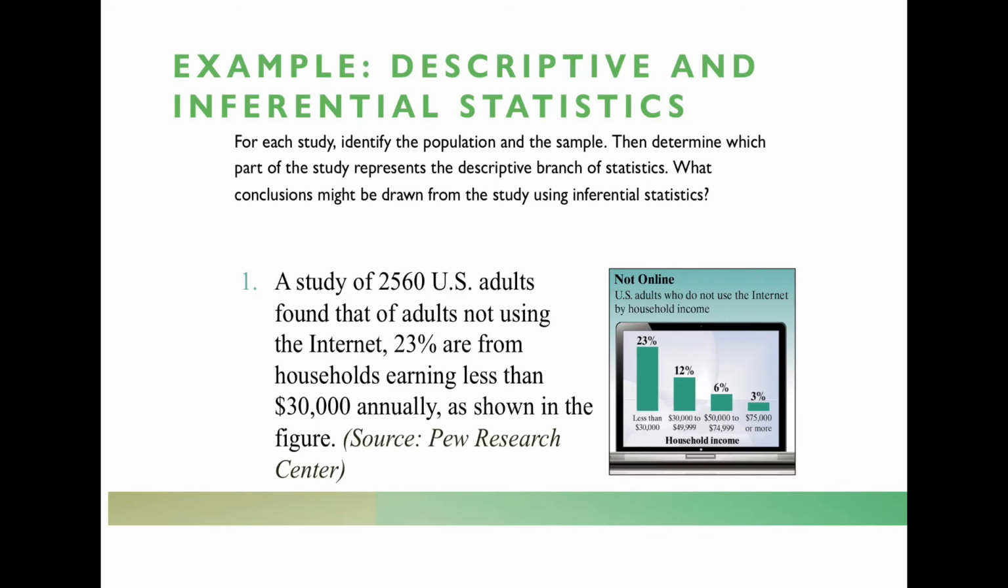All right, here we're going to identify first the population and then the sample. And then we determine which part of the study represents the descriptive branch of the stats, and what conclusions might be drawn from the study using inferential statistics. All right, so a study found that 2,560 U.S. adults found that adults not using the internet, 23% are from households earning $30,000 annually, as shown in the figure.